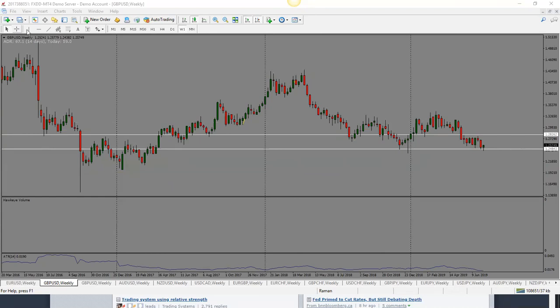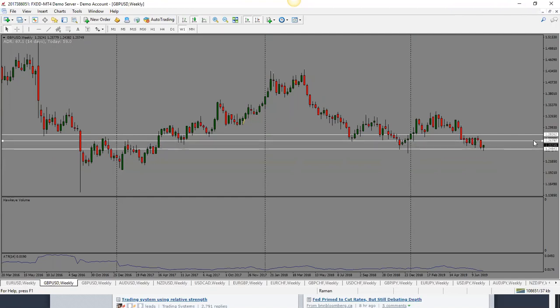Now we do have to watch out for support and resistance right into where the price is currently, into that level here. If you find it getting stuck at this 1.2620 level, that could mean that it would go lower.